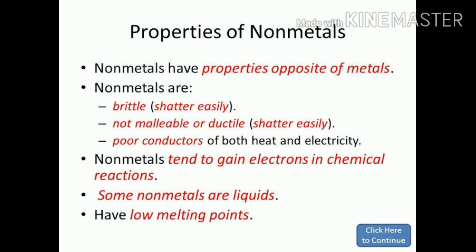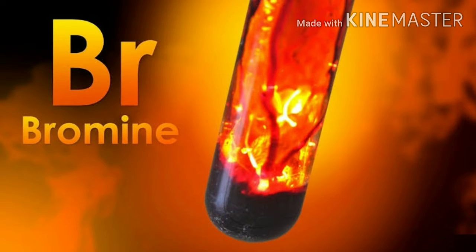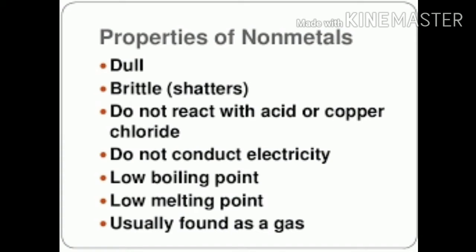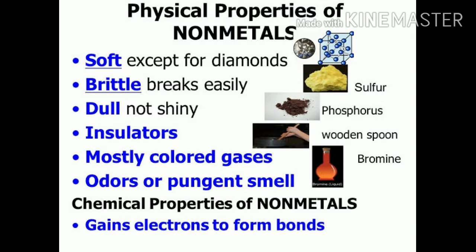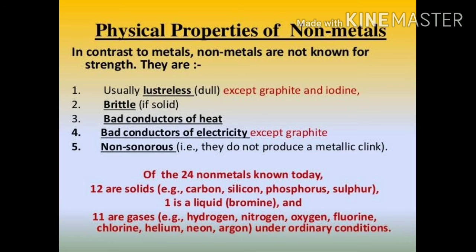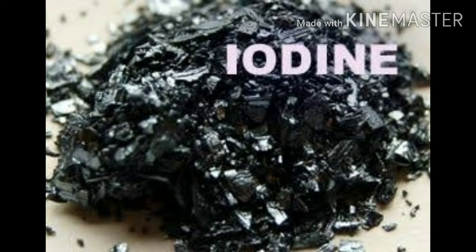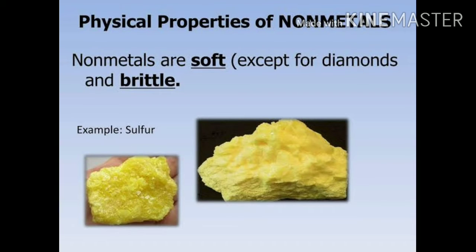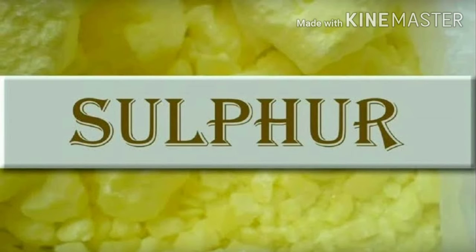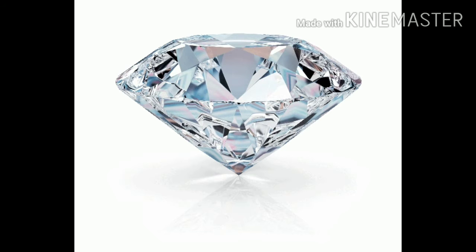Basically, all nonmetals are solid or gases at room temperature, but the exception is bromine, which is liquid at room temperature. All the nonmetals, unlike metals, have a dull surface, but graphite, a form of carbon, and iodine have some luster. Generally, nonmetals are soft, like sulfur. But diamond, a form of carbon, is an exception, and it is the hardest substance known.